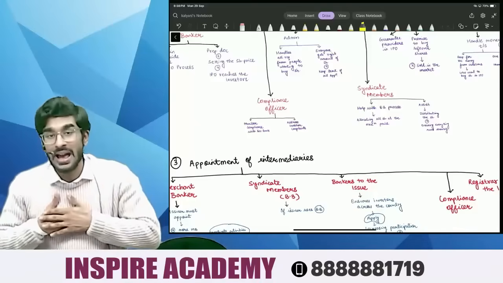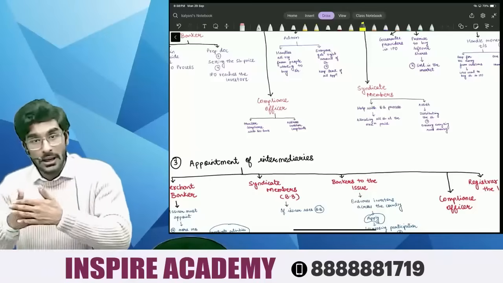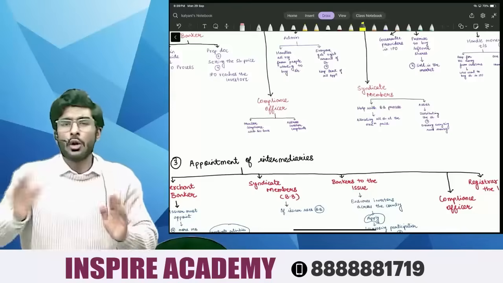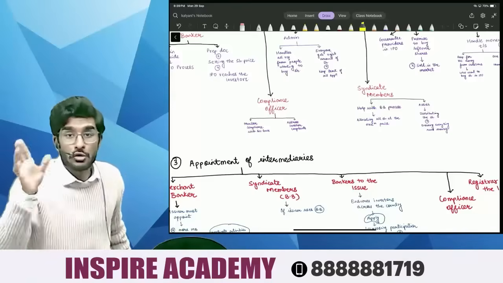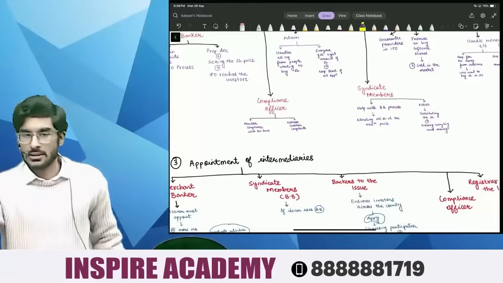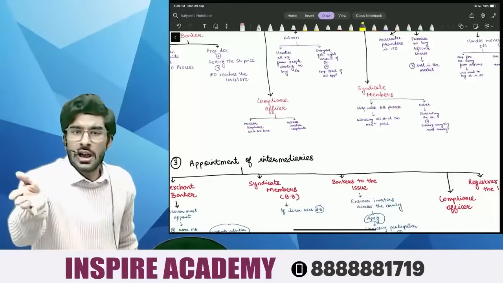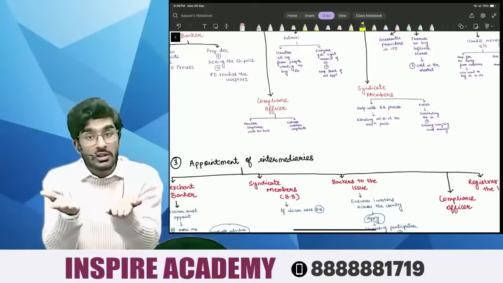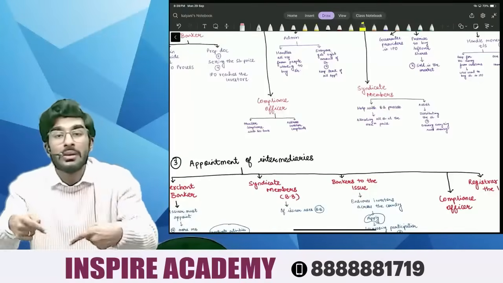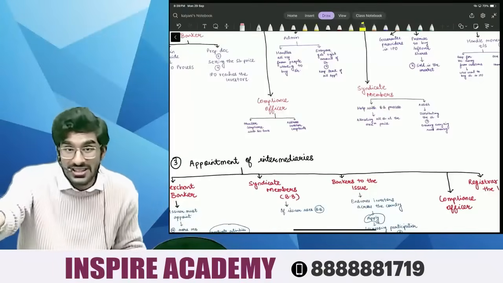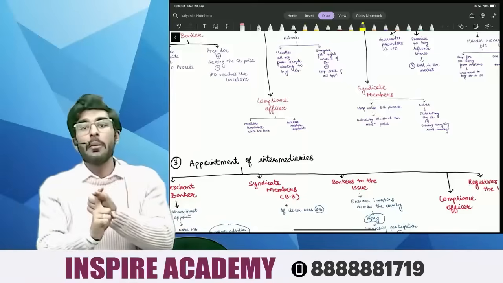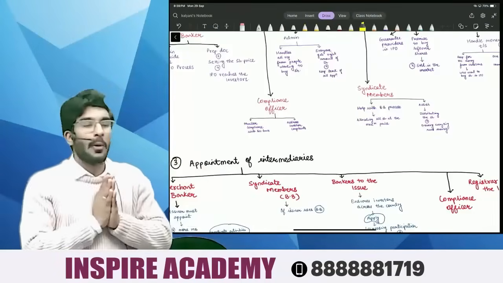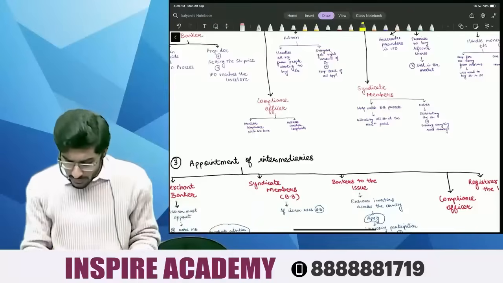If the investor has received shares from the company and the company has not given enough shares that the investor is supposed to get. Okay, people, once again, the company is supposed to give 100 shares to the investor, but the investor's demat account is only credited with 80 shares. So the remaining 20 shares the investor has not got. Now it is the job of the compliance officer to ensure that the remaining 20 shares have been credited to the investor. It is the job of the compliance officer to ensure that all the investor complaints are addressed properly. That's it, people.